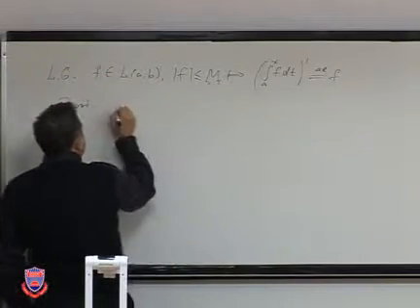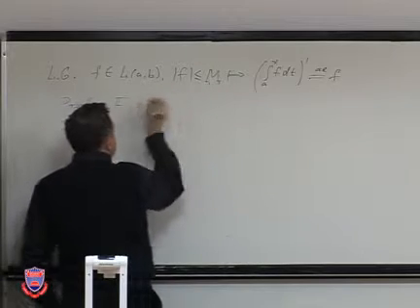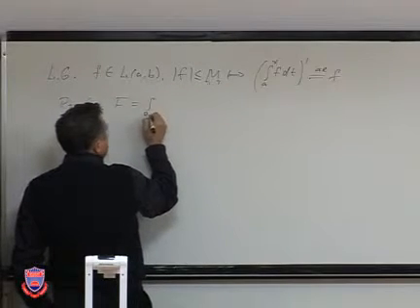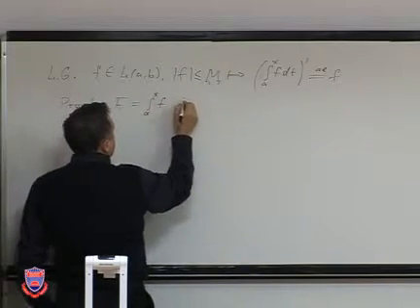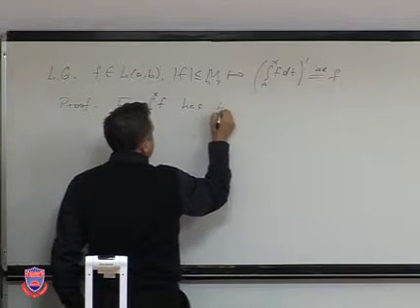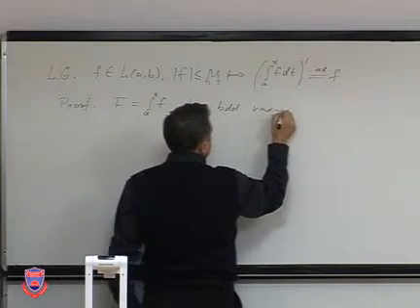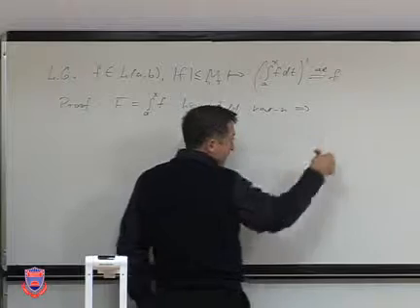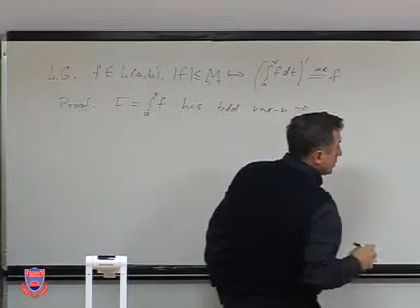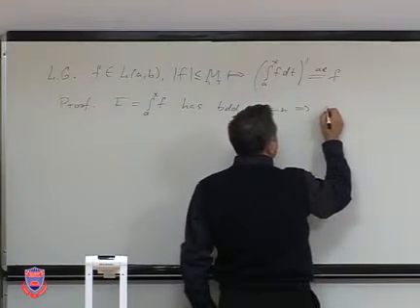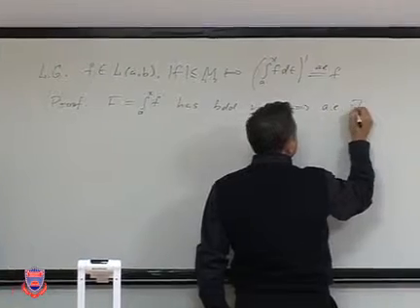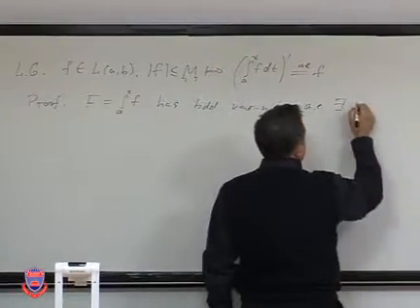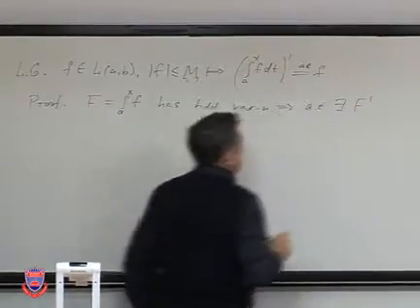Once more, F capital is just the integral from a to x of f small. F capital has bounded variation. Therefore, by the corollary of theorem 3, almost everywhere there exists a finite derivative. There exists F prime of x almost everywhere.